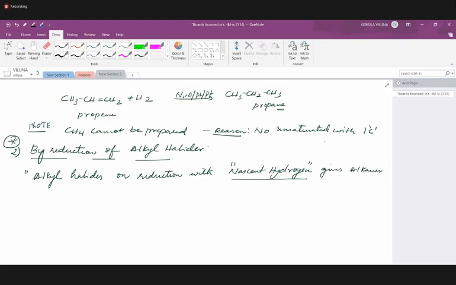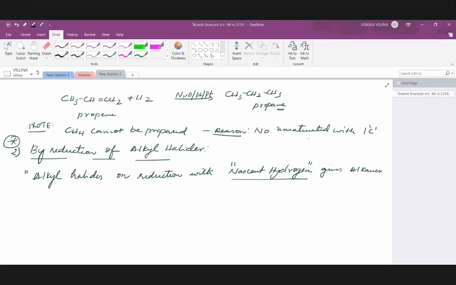Whenever platinum or palladium is used, is it always room temperature? Yes, for both platinum and palladium, the temperature is room temperature only. Only for nickel, we have to heat it to higher temperatures, greater than 200 centigrade.